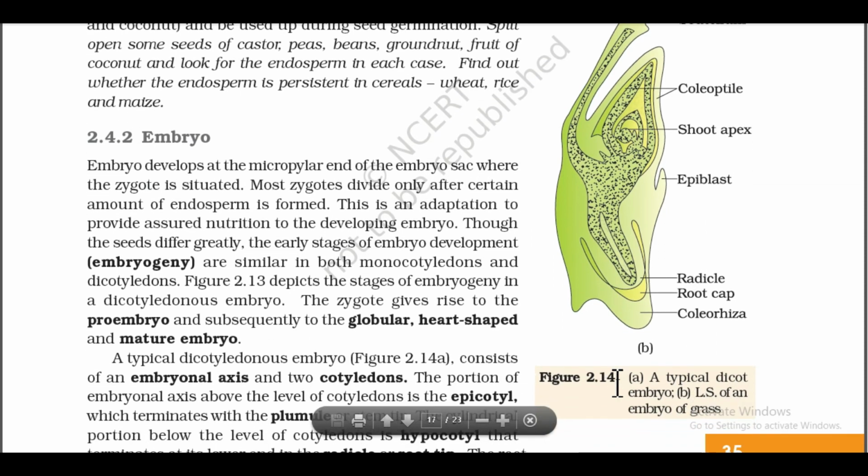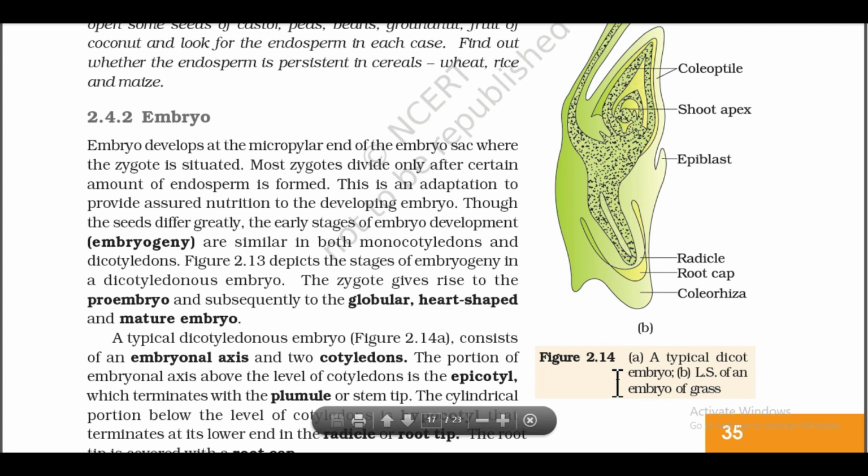2.4.2 Embryo. Embryo develops at the micropylar end of the embryo sac where the zygote is situated. Most zygotes divide only after a certain amount of endosperm is formed. This is an adaptation to provide assured nutrition to the developing embryo. Though the seed differs greatly, the early stages of embryo development, embryogeny, are similar in both monocotyledons and dicotyledons.